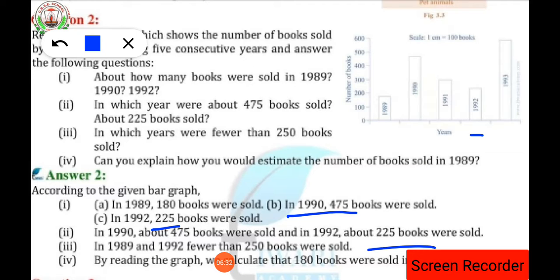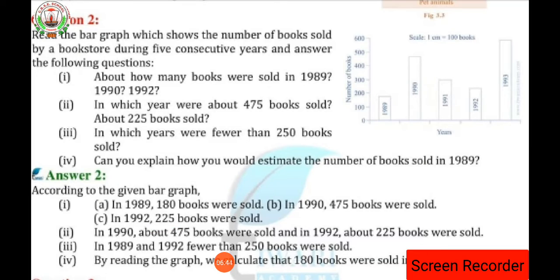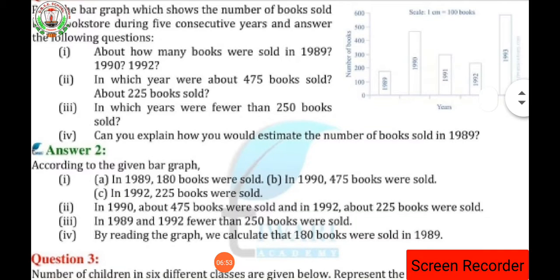So dear students, by looking at the graph we have to answer the following question. So question number 1, the first part, will help you to answer the second part. Okay, now in the third part of the question it is said, in which year were fewer than 250 books sold? Fewer than 250 books sold, that means less than 250 books were sold in which year?